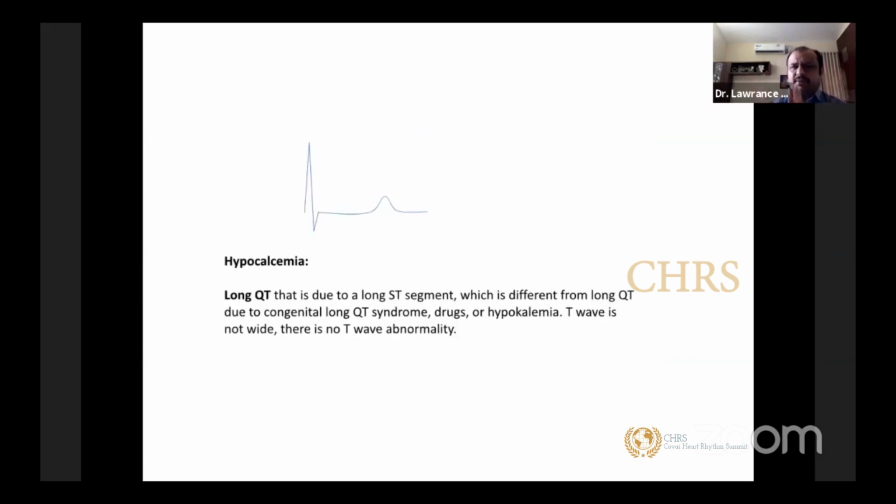So in hypocalcemia, the prolongation of the QT interval is more at the level of the ST segment. If you compare with typical long QT syndromes, except for long QT type 3 where you will have a long ST, other long QT syndromes usually have a prolongation of the QT as a whole. But here you will have a long ST segment followed by a small T wave. This is typical of a hypocalcemia-induced long QT. By this, you can identify that this may not be a typical congenital long QT syndrome, at least not type 1 and type 2.